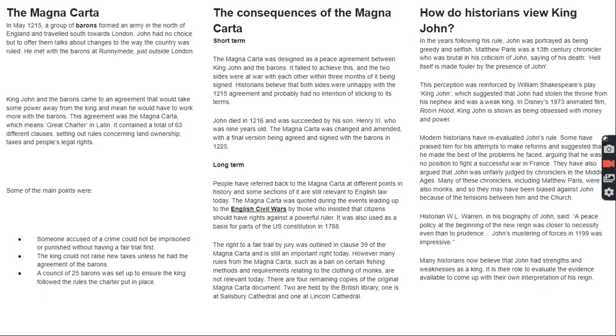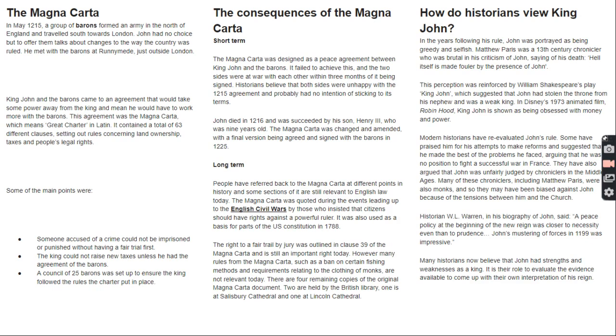Modern historians have re-evaluated John's rule. Some have praised him for his attempts to make reforms and suggested that he made the best of the problems he faced, arguing that he was in no position to fight a successful war in France. They have also argued that John was unfairly judged by chroniclers in the Middle Ages. Many of these chroniclers, including Matthew Paris, were also monks, and so they may have been biased against John because of the tensions between him and the Church.